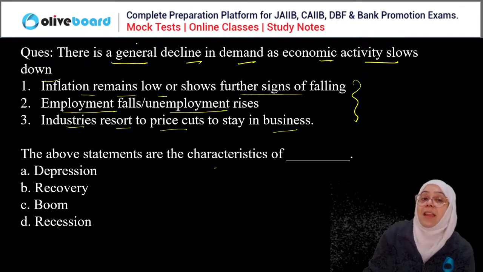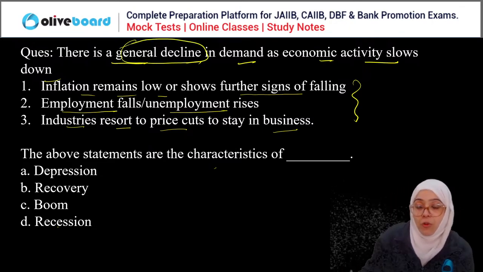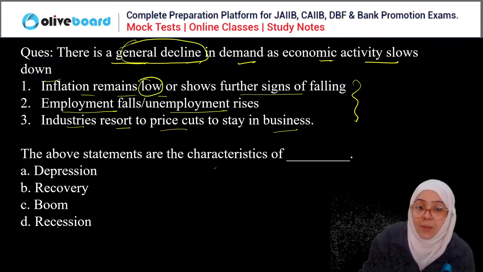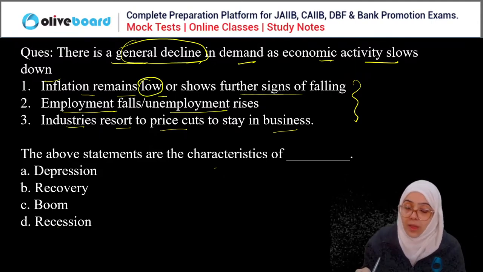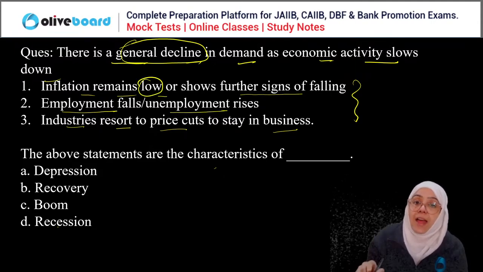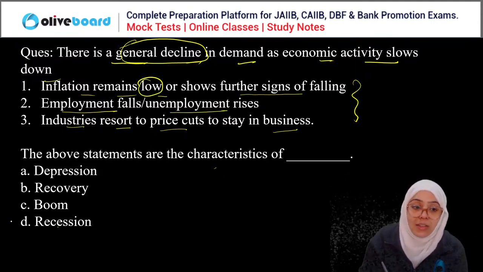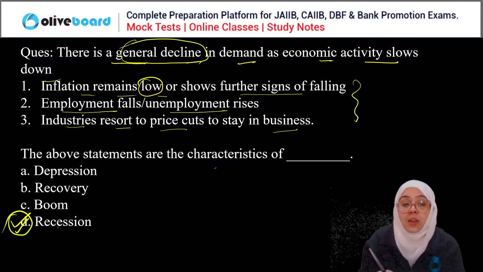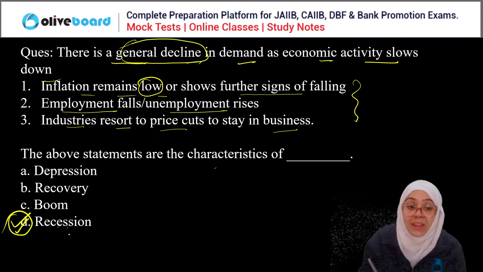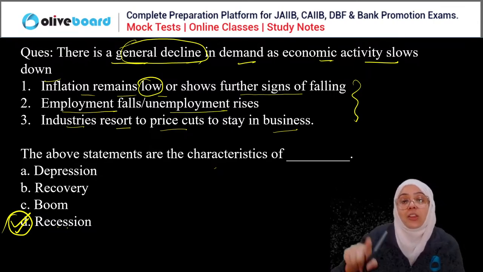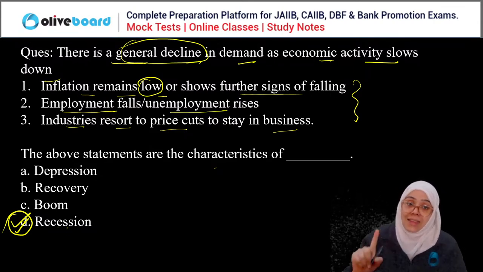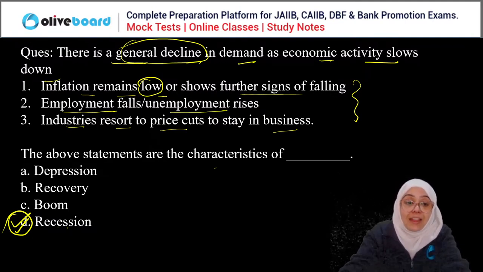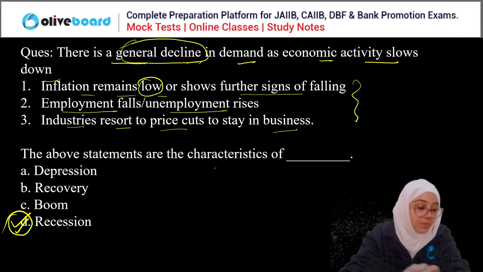So, general decline in the demand. Okay, first of all, the demand is low. Inflation is low, means the prices are less. Employment falls, unemployment rises. So, this is actually the recession. And the extreme case of recession is depression, right? So D is the correct answer. This is the situation which perfectly defines recession. Okay, done.